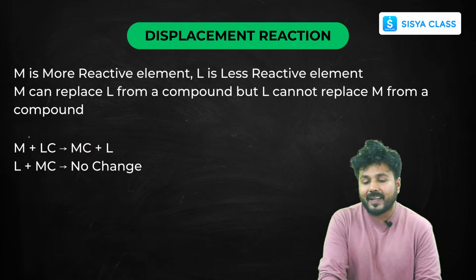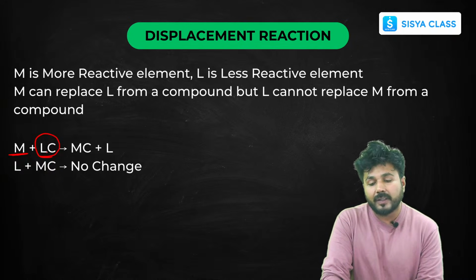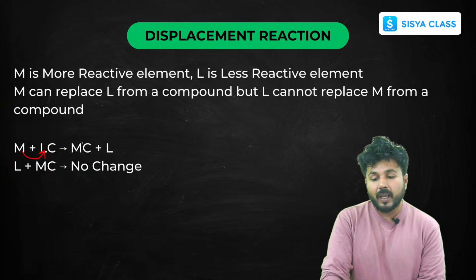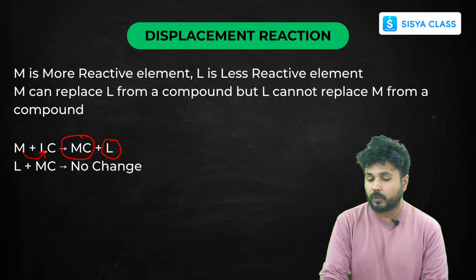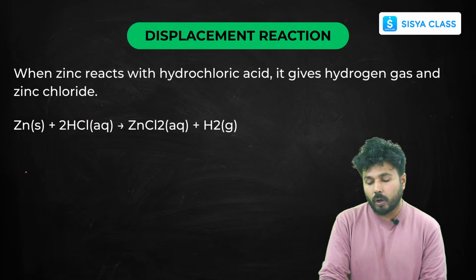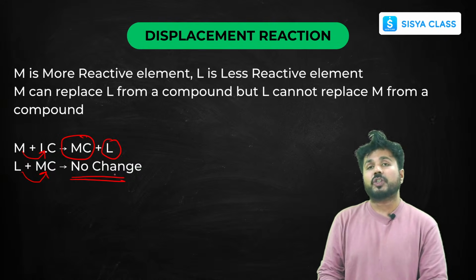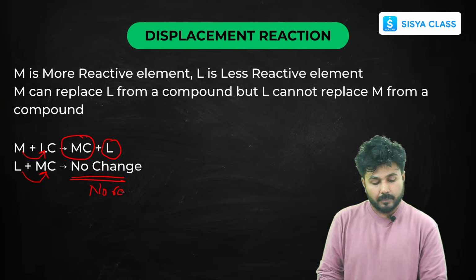You can also understand it through this: if a metal that is more reactive is reacting in a compound or is dissolved in a compound, then since it is a more reactive element, it will displace the least reactive element from there, and it will form a compound. The least reactive element will be deposited on the other electrode. But if a least reactive element reacts with or is dissolved in a compound of a more reactive element, then there will be no change and no reaction will occur.